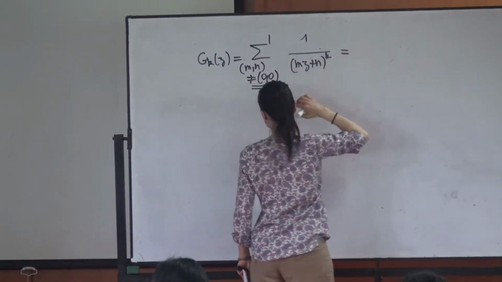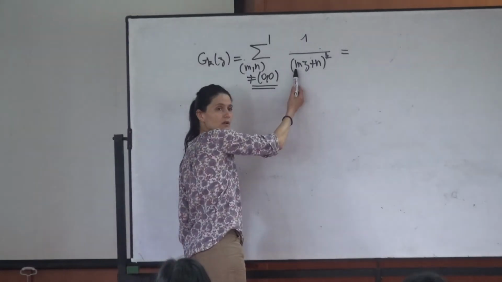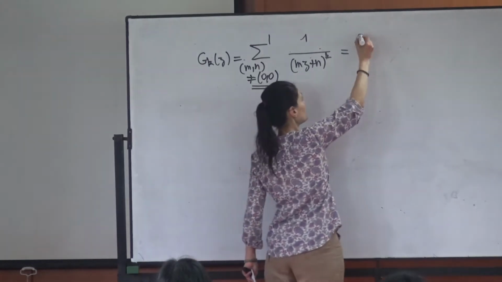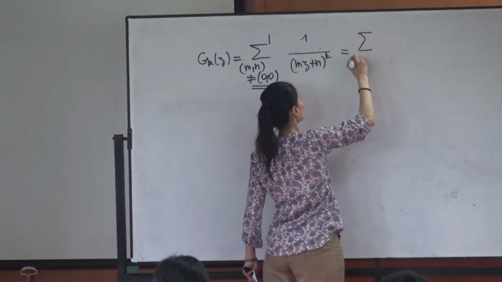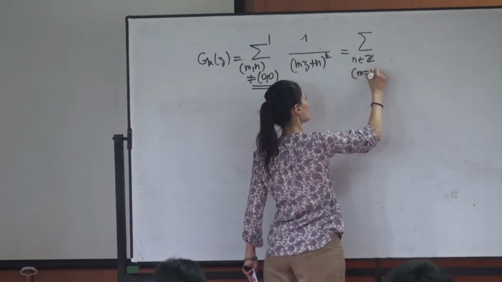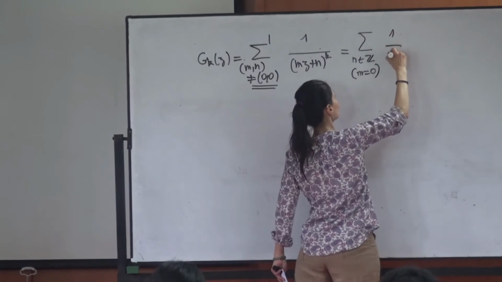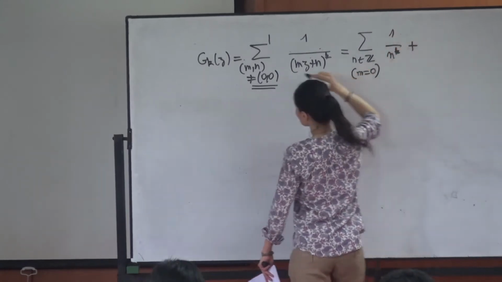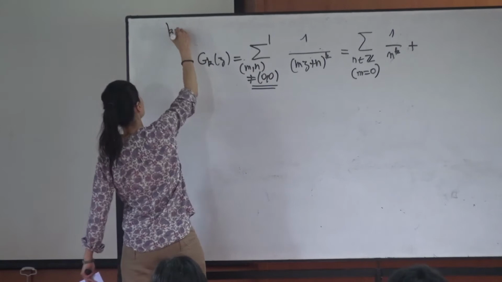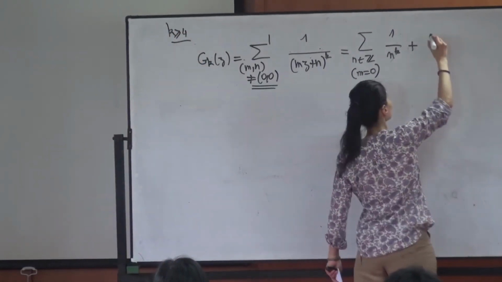And we can separate the term where m is equal to 0 and the other term. If I do it, I have a term where n is in Z, and I recall that here m is equal to 0. And you get a term like this, plus, for the moment, k is greater than 4, and plus a sum.